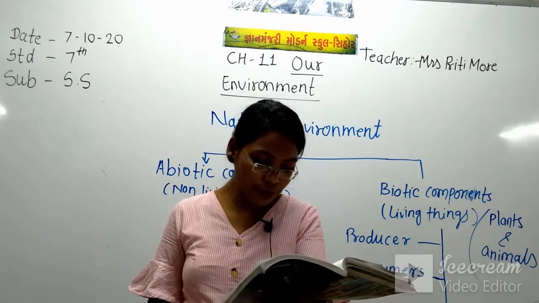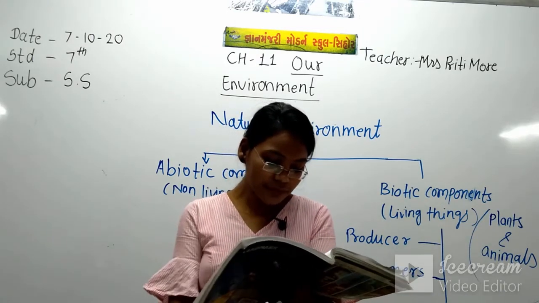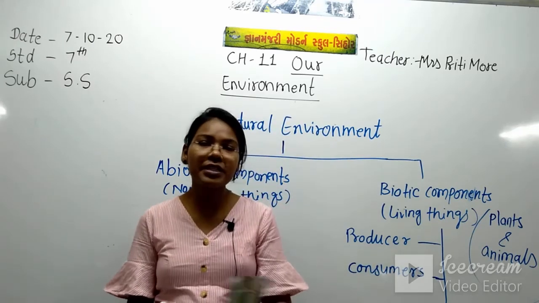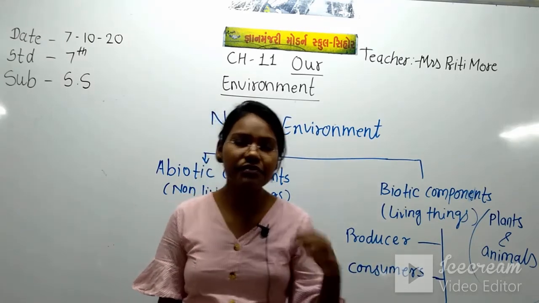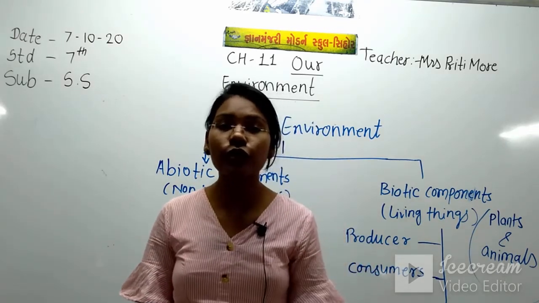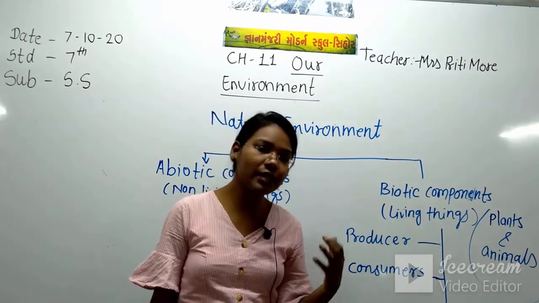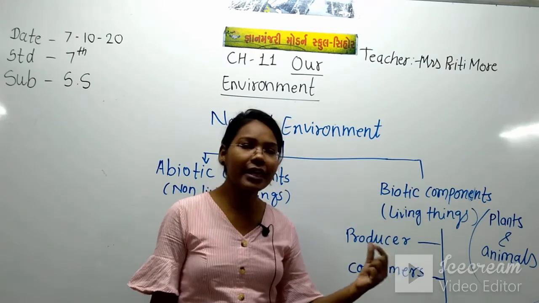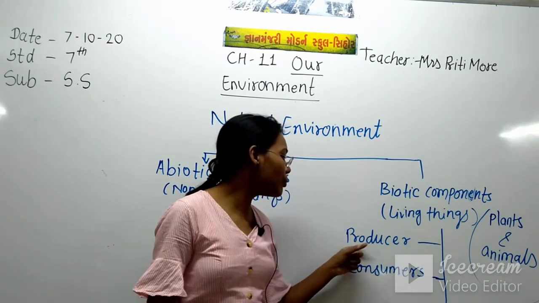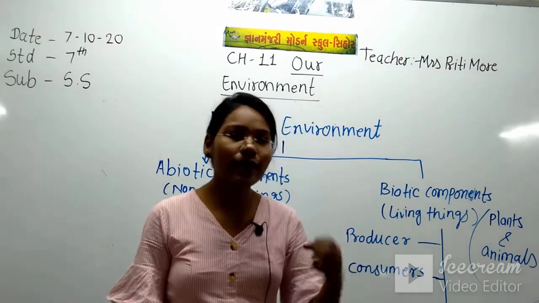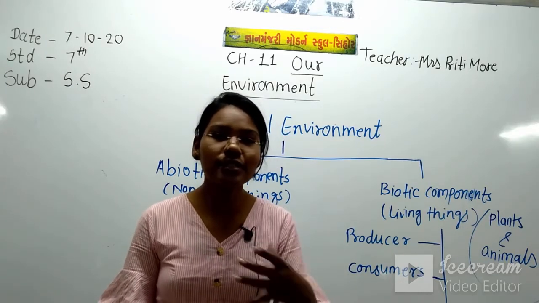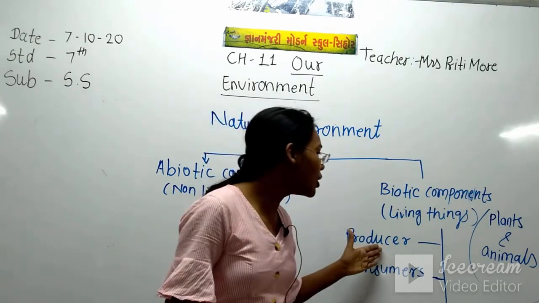A common example of the producer is plants. Producer means the living thing which makes its own food by using the environment. जो अपना खुद का खाना खुद बनाता है, by using the environment, it's called producer.